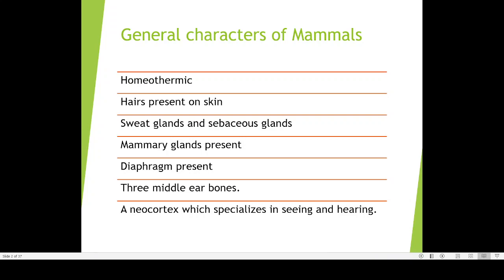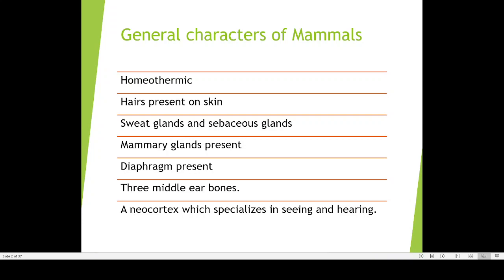One is that it is considered as homeothermic. What is the meaning of the word homeo? Homeo means same, and thermic means temperature. That means mammals have the same temperature all the time. That is the meaning of the word homeothermic. All mammals are capable of maintaining the same body temperature always. Or we can also say that mammals have a constant body temperature.